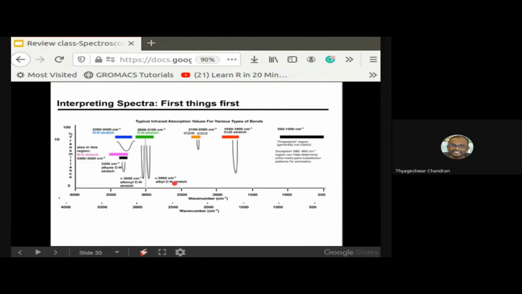Here the line at 3000 centimeter inverse is a very useful border between the alkene CH, which is above 3000.